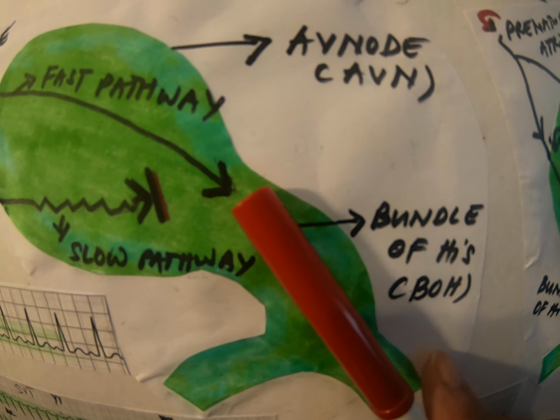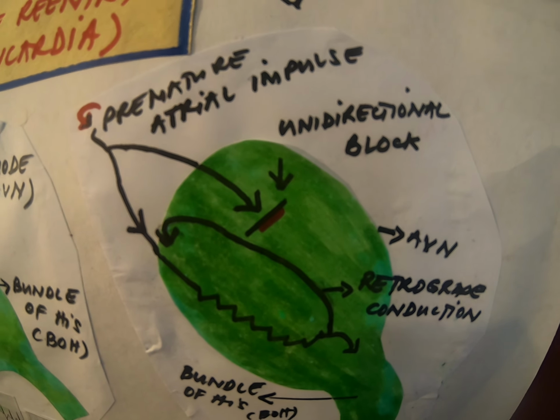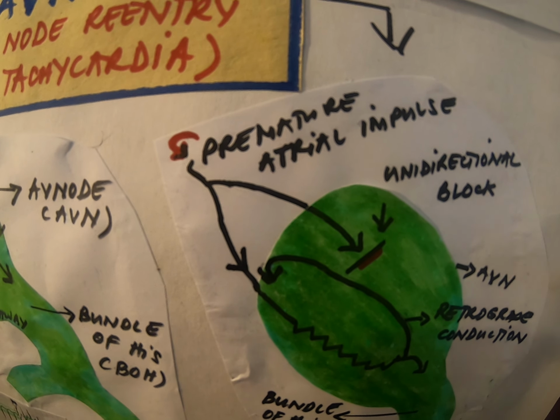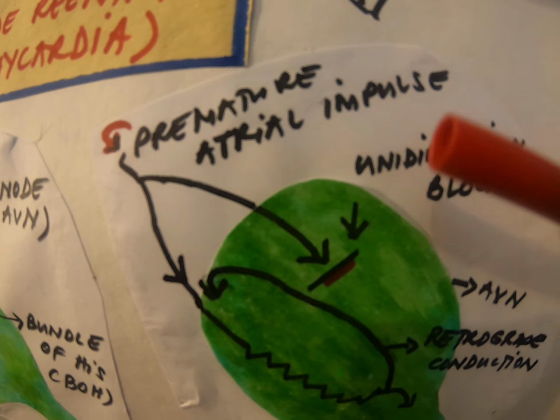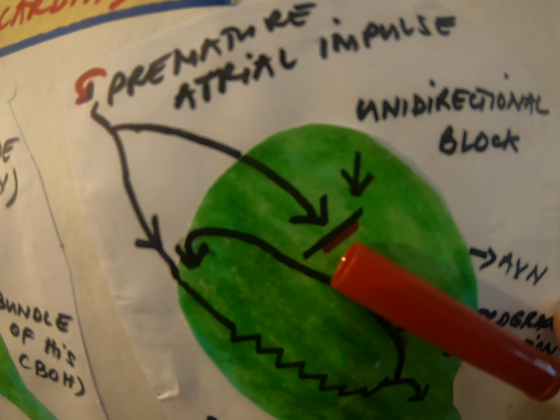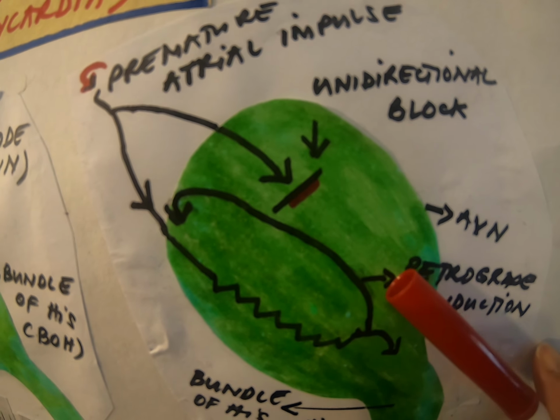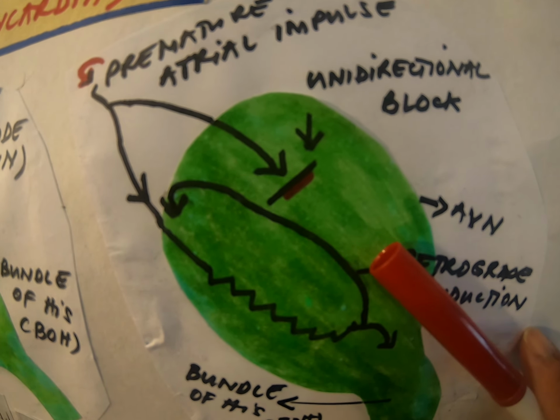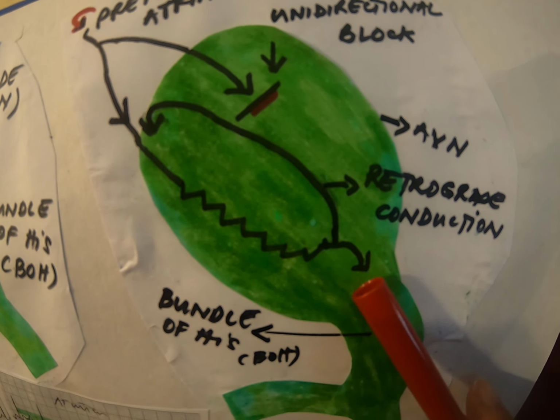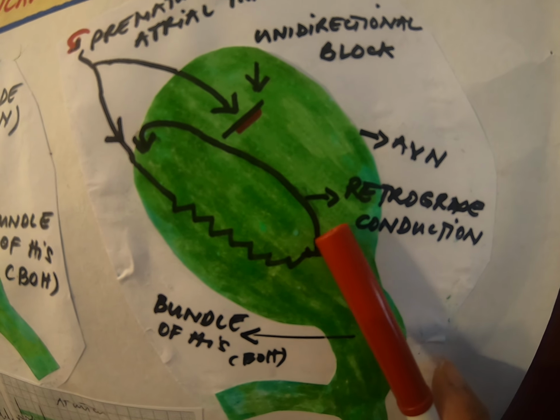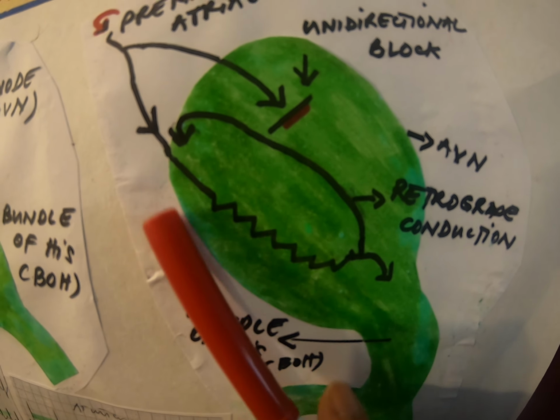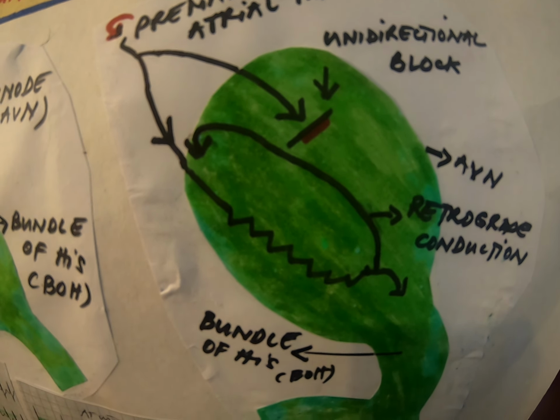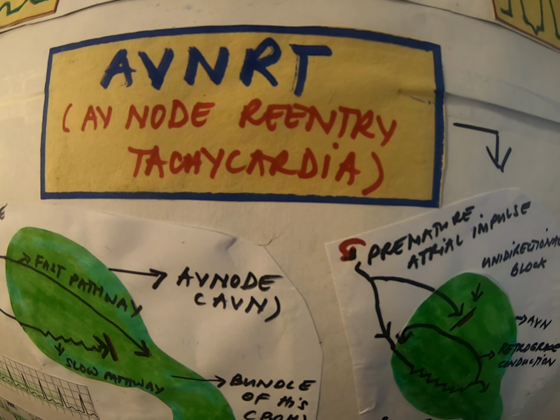Okay. With regards to this one here, this is different. The impulse will come prematurely from an atrial site. So premature impulses come here. Because this is still in the ongoing refractory period, they are blocked. They find a way and get into the slow pathway. Some of the impulses will go down to the ventricle, and the other impulses will move upward retrogradely and start all over again, creating a reentry. So that is the AV node reentry tachycardia.